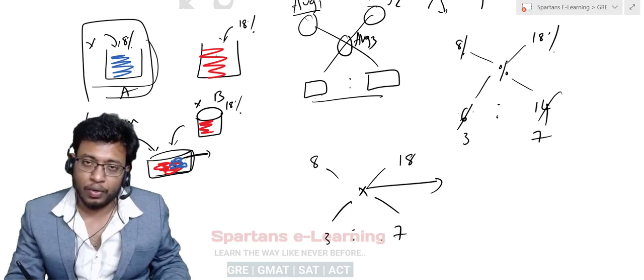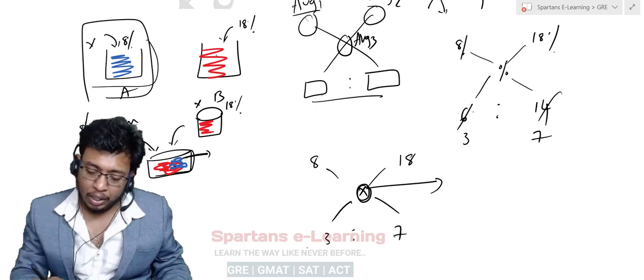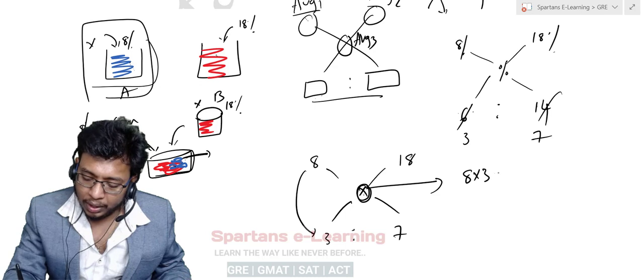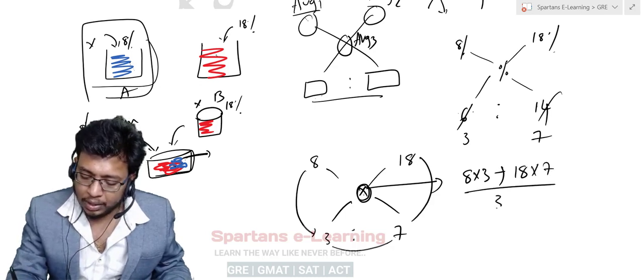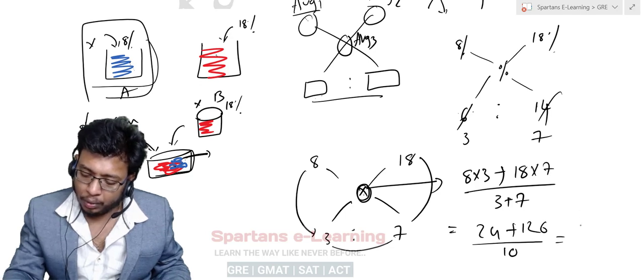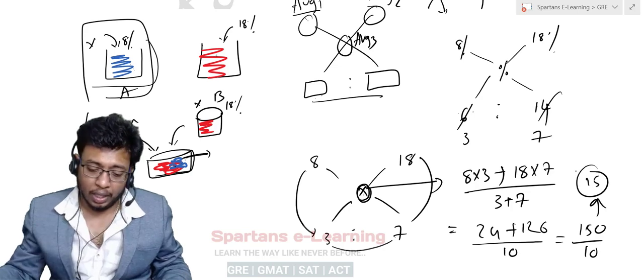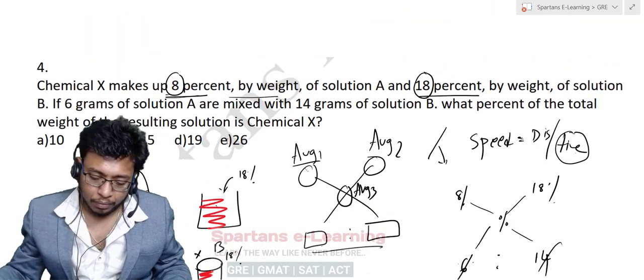Now, how will you find X? Simple. This middle value will be the weighted average. What is the weighted average? X will be 8 into 3 plus 18 into 7, divided by 3 plus 7. That's it. So it is 24 plus 126, by 10, which is 150 by 10. You are getting 15. That means the answer for this question will be 15.